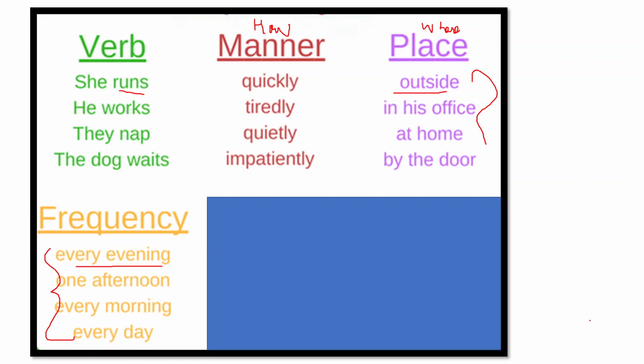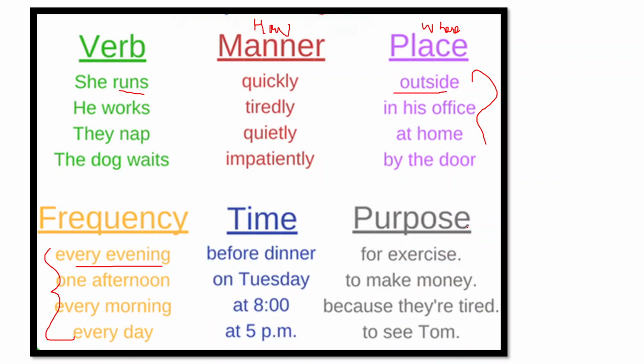And this blue mark that you are seeing, I have omitted it because I have not told you yet, but I am again telling you, adverb of time. Adverb of time will tell us when the action happened. OK, when. So like before, she runs before dinner, she runs on Tuesday, she runs at 8, she runs at 5 p.m. So it will tell us when the action happened, right? And adverb of purpose tells us what is the purpose, for what.